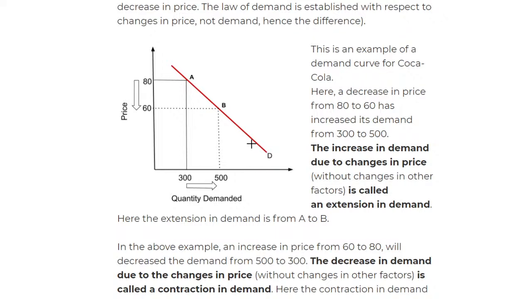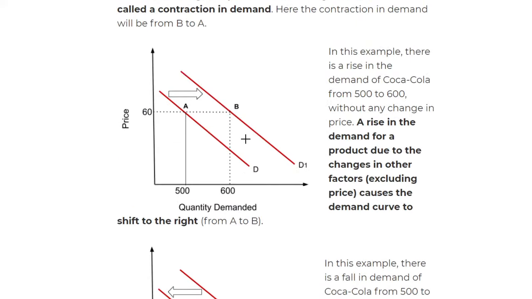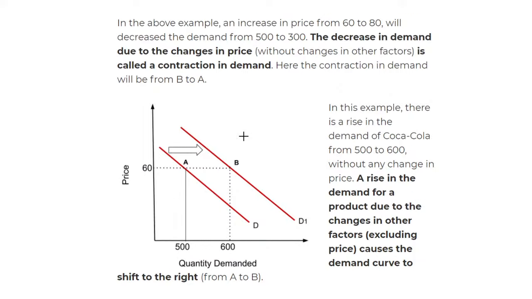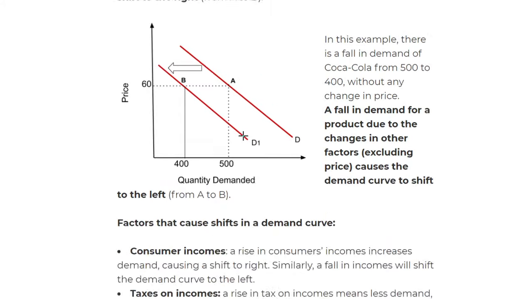Okay, now an extension is simply when there is an increase in demand because of the prices. So when there's increased demand, we say extension. When there's a decrease in demand, we see contraction. Okay, so it's quite simple. Then we look at shifts to the left and shift to the right.